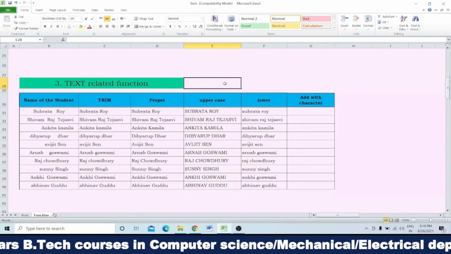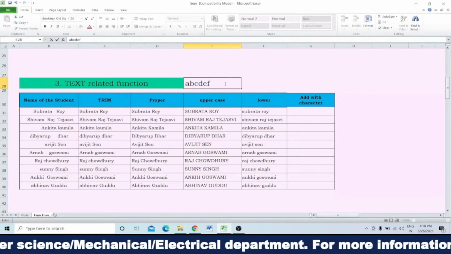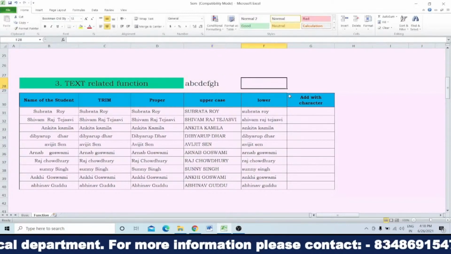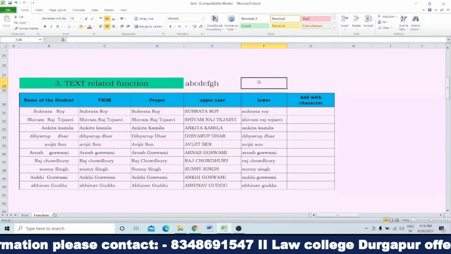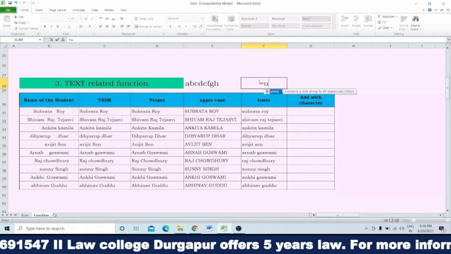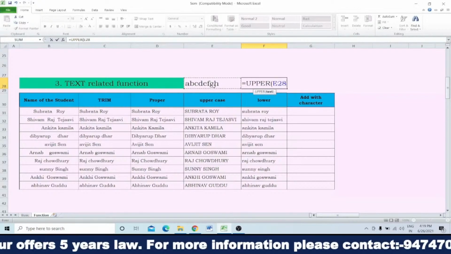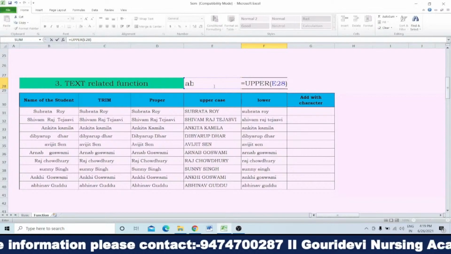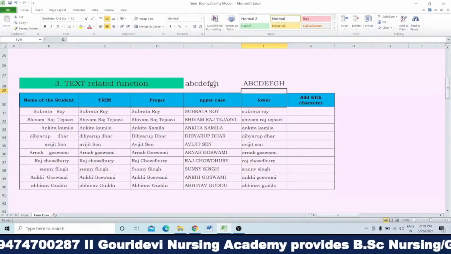Like suppose I am writing A, B, C, D, E, F, G, H. So all I have written in small letter. If you want to convert it into capital letter, which formula do you have to use? Upper. That means is equals to upper, U. Once you type U, see upper is coming, you can double click on that. Then click on the text which you have to convert from small letter to capital letter. Then close the bracket and then enter. See A, B, C, D all are coming in capital letter.